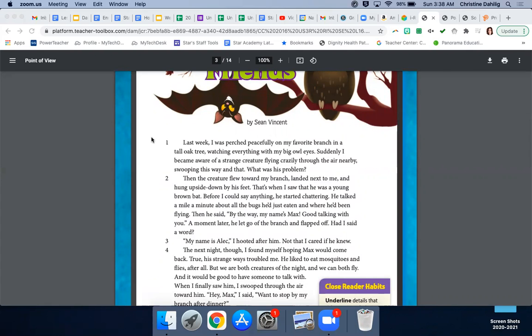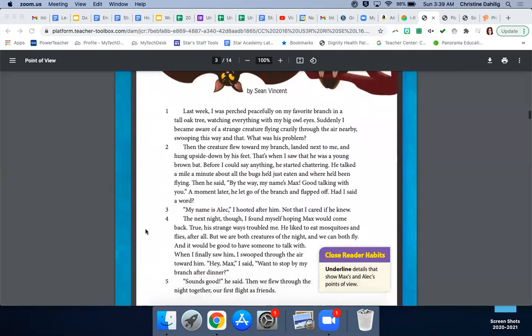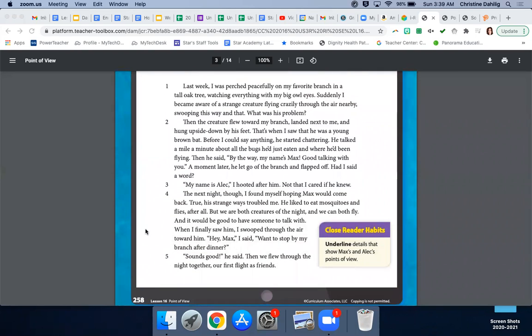Before I could say anything, he started chattering. He talked a mile a minute about all the bugs he'd just eaten and where he'd been flying. Then he said, "By the way, my name's Max. Good talking with you." A moment later, he let go of the branch and flapped off. Had I said a word? "My name is Alec," I hooted after him. Not that I cared if he knew.